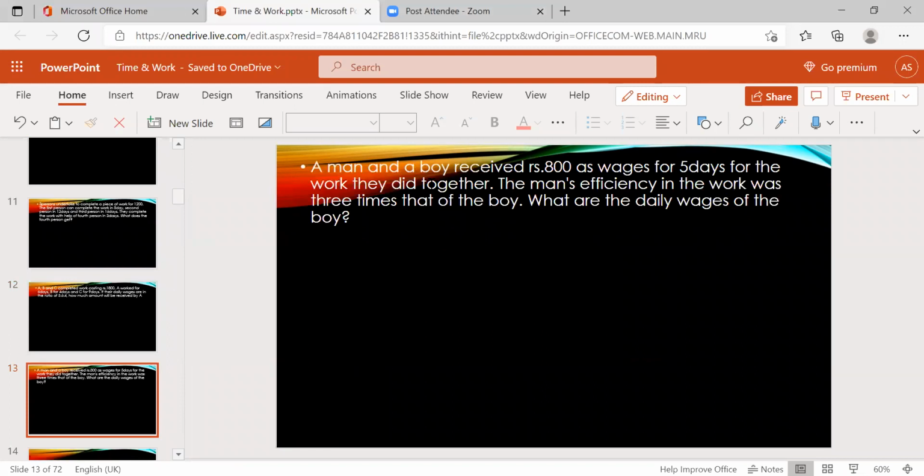A man and a boy received 800 rupees as wages for 5 days for the work they did together. The man's efficiency in the work was 3 times that of the boy. What are the daily wages of the boy? In the previous question, they gave the daily wages ratio and asked to find the total. In this question, they gave the total, 800 rupees for both the man and the boy.